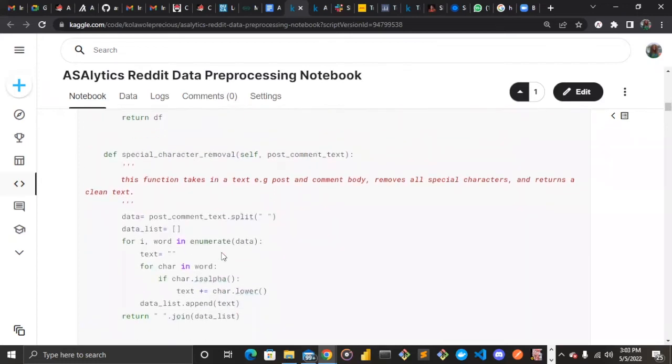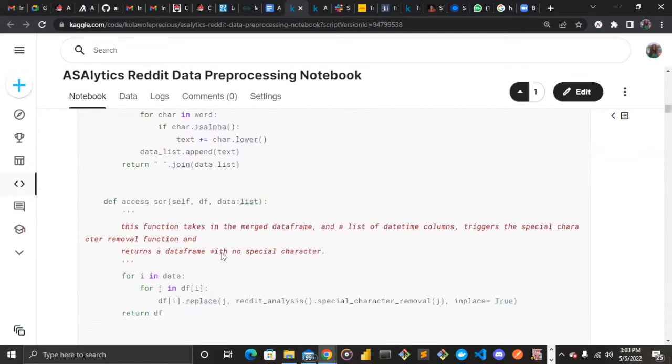Then the next part is removing the special characters in our data. We used mainly Python data structures in taking out all the special characters like underscore, hash, and all of those things. After running through the entire text data, we separate them and join them back the way they were imported. This special character function only takes in the text and not the entire data table.